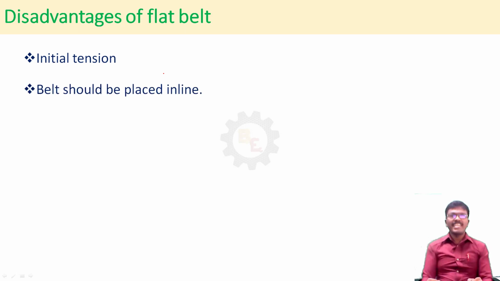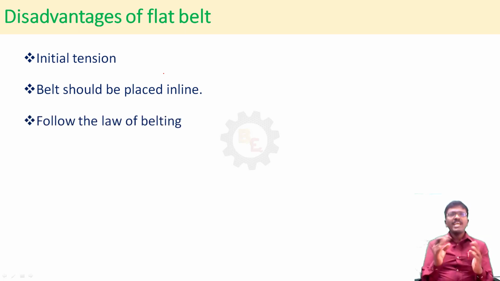The belt should be placed in line. Definitely the center line of the belt and the center line of the pulley should coincide, otherwise the belt will run off from the pulley. We have to follow the law of belting. The belt transmission should definitely follow the law of belting, or else there is a chance for belt run off.